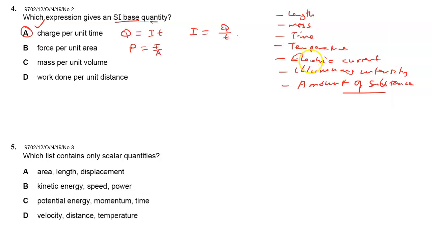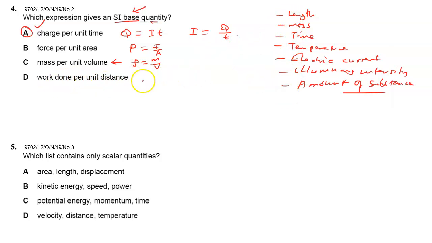These are the only base quantities that we have. 1, 2, 3, 4, 5, 6, 7. The rest are derived, like volume, area, pressure, force, energy, acceleration. All those are derived, and therefore pressure is not a base quantity. What about C? Mass per unit volume is density. So density is mass over volume, and it's not a base quantity.